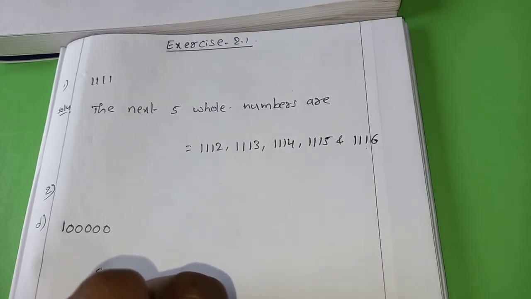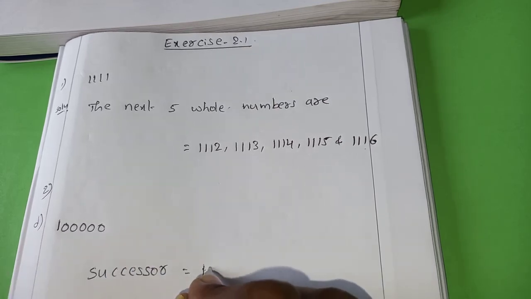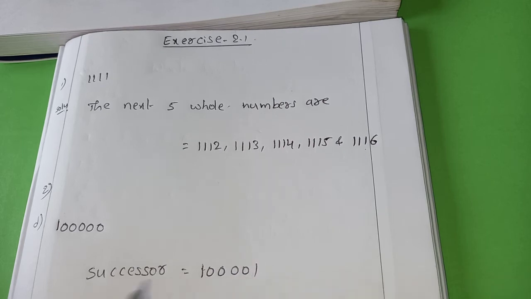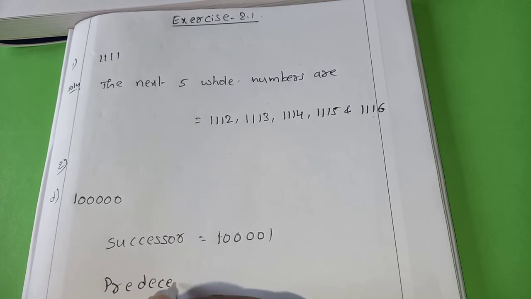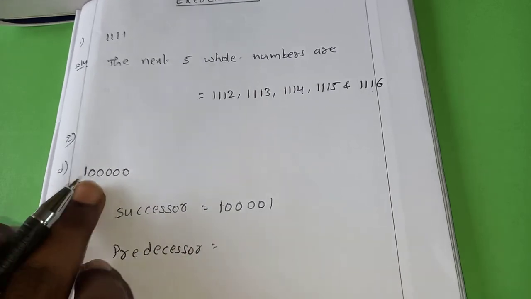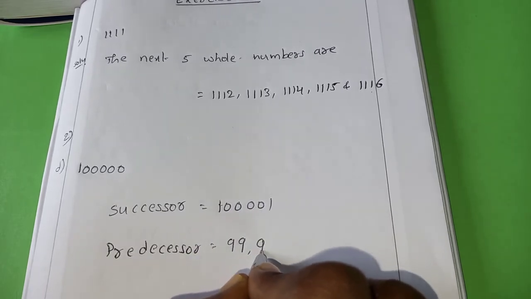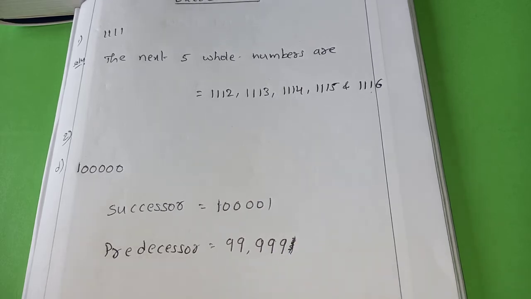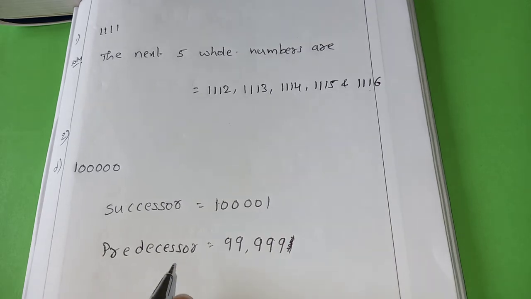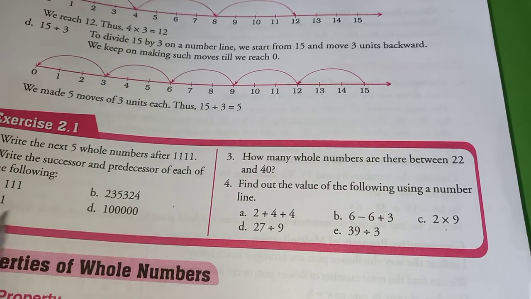First one, successor is equals to 1 lakh 1. Okay. Next, predecessor is equals to, this is 1 lakh, no? So the last number is 99,999. 99,999 is the predecessor for 1 lakh, and 1 lakh one is the successor for 1 lakh. Like this you have to write successor and predecessor for A, B and C.